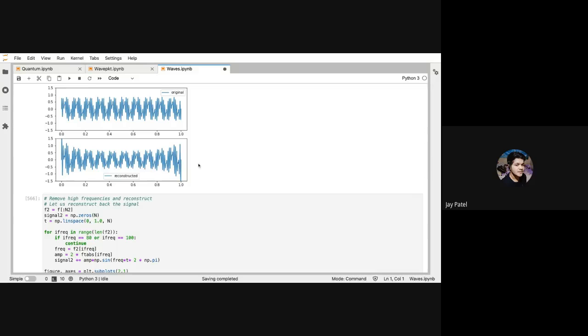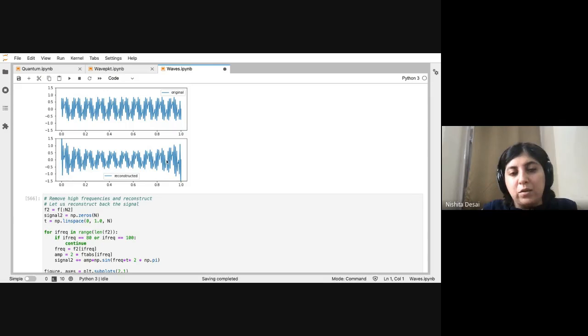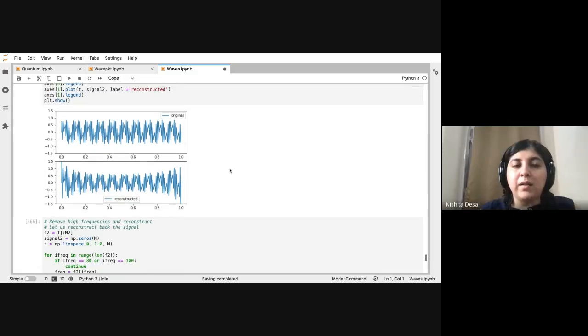Why is that? This is mainly an effect of the fact that we have a finite sample size. If you have a much larger sample size, then these endpoint effects will become smaller. It's just an artifact of how big your sample is.